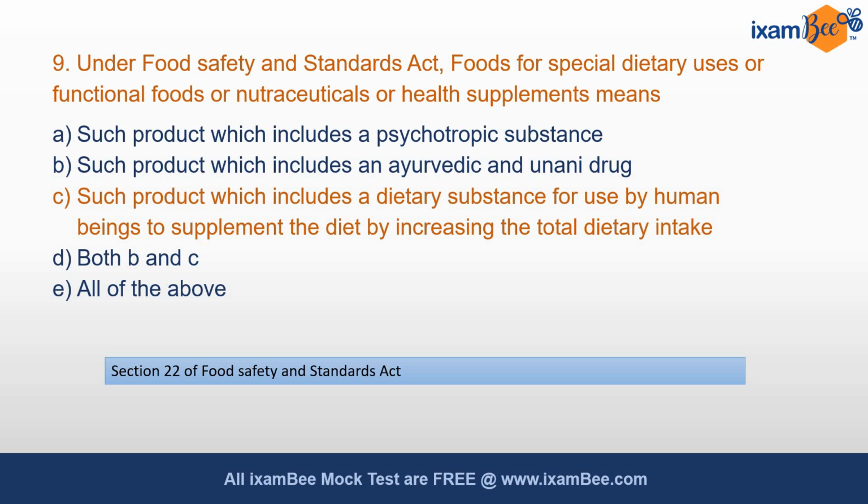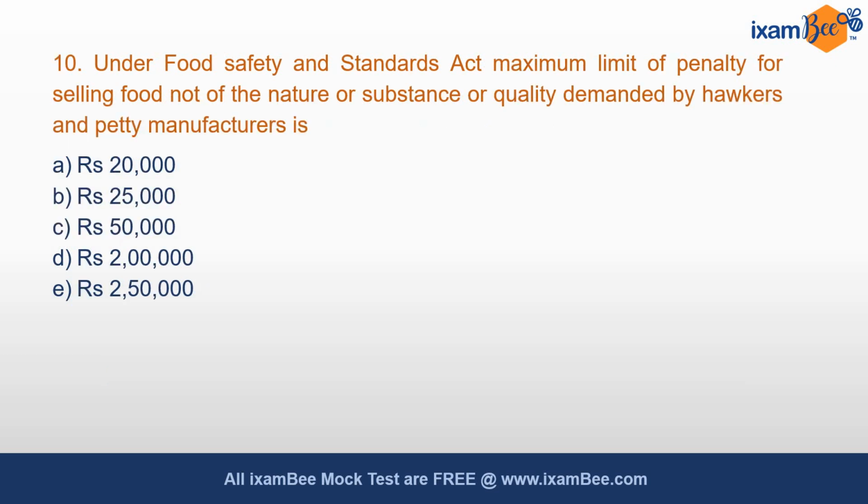Our last question of this series is under Food Safety and Standards Act, maximum limit of penalty of selling food not of the nature or substance or quality demanded by hawkers and petty manufacturers is. So when hawkers and petty manufacturers are selling food which is not of the nature or substance or quality which is demanded by this act, how much of the penalty can be enforced on them? The amount of penalty, maximum penalty is rupees 25,000.